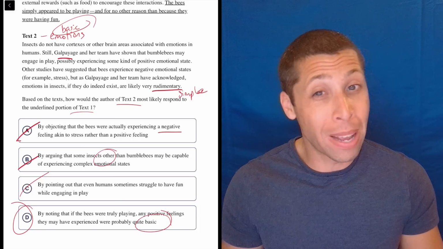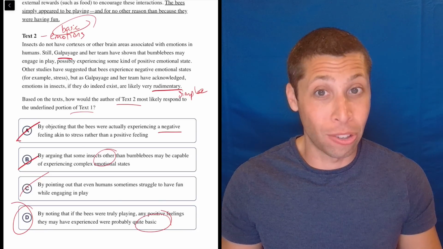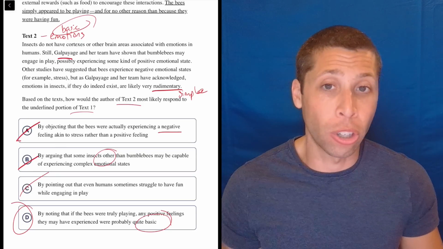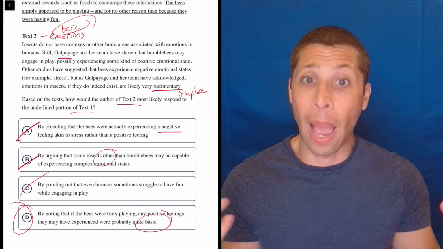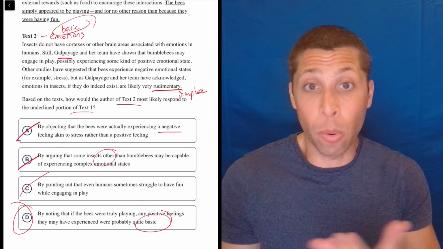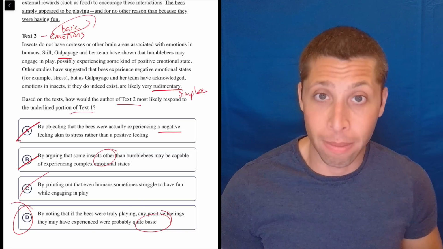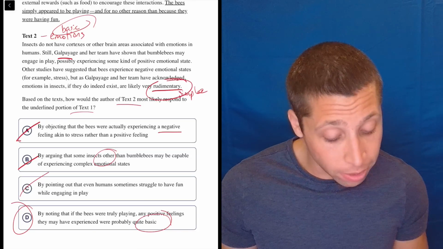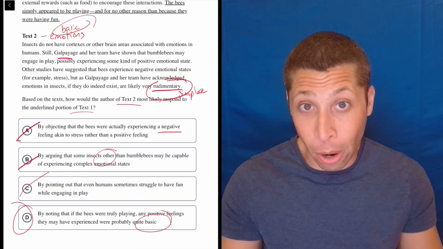A lot in this passage hinges on the word rudimentary, and that shows there are certain SAT vocabulary words that could show up in questions that aren't explicitly about vocabulary. This passage relies on this very strong word. So hopefully if you didn't know it, now you do.